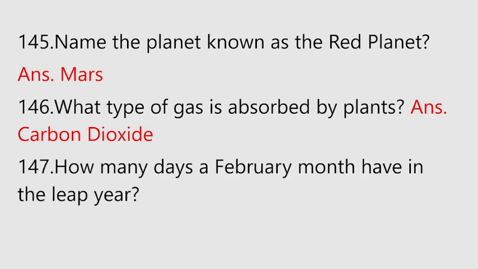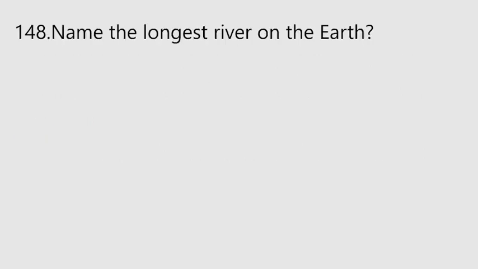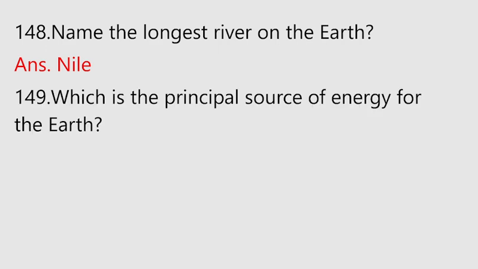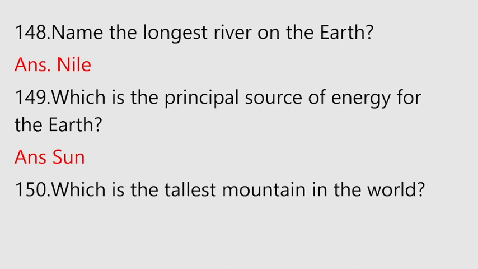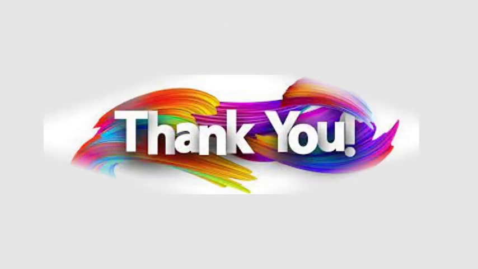What type of gas is absorbed by plants? Carbon dioxide. How many days of February month are there in the leap year? 29 days. Name the longest river on the earth. Nile. Which is the principal source of energy for the earth? Sun. Which is the tallest mountain in the world? Mount Everest.